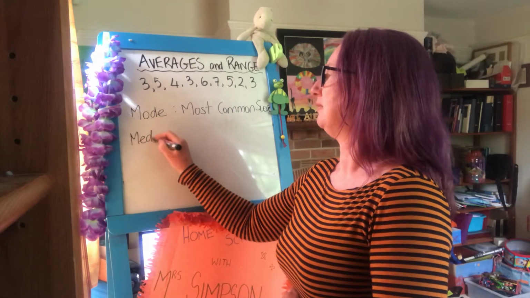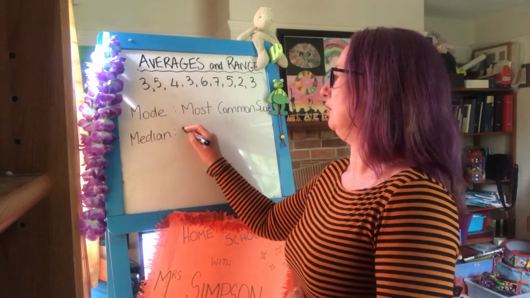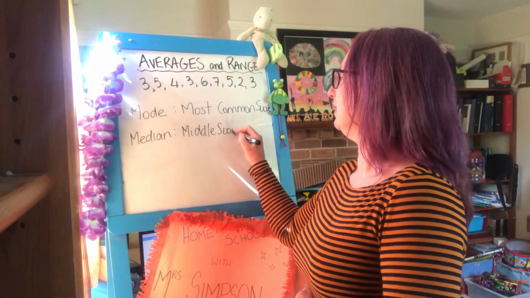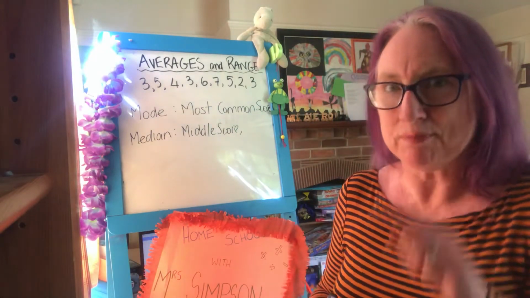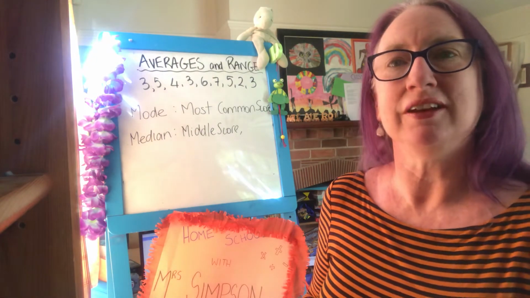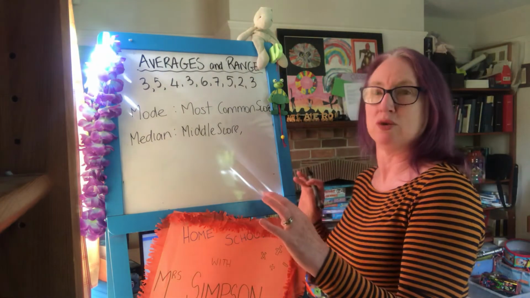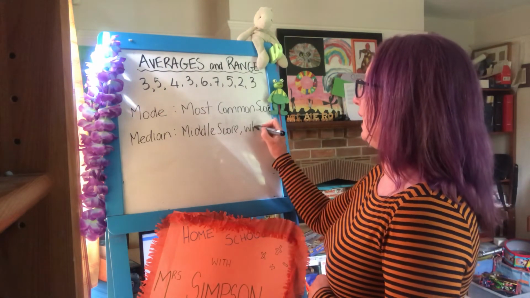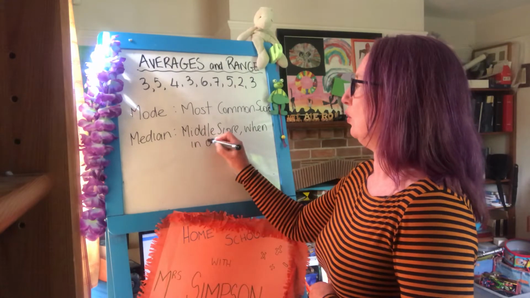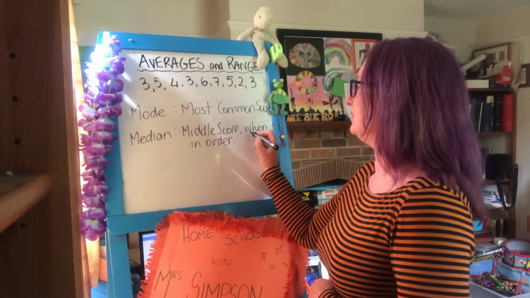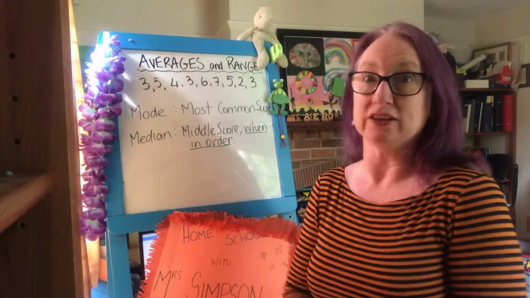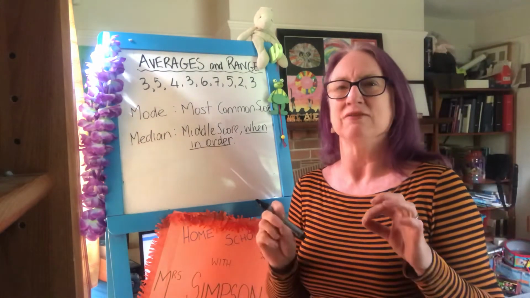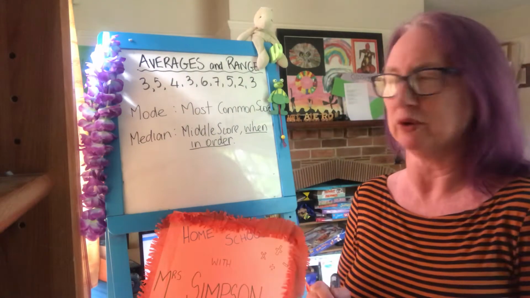The median is the middle score, but there's a trick with median. It must be put in order first. So job number one is put your scores in order, then see which one is the middle score. So the middle score when in order. That's the most important thing. So when you're writing down your notes, make sure you underline that or highlight it so that you don't forget. It's very, very important. They have to be in order.